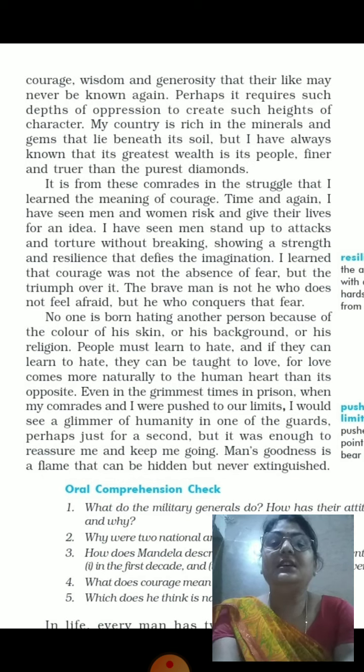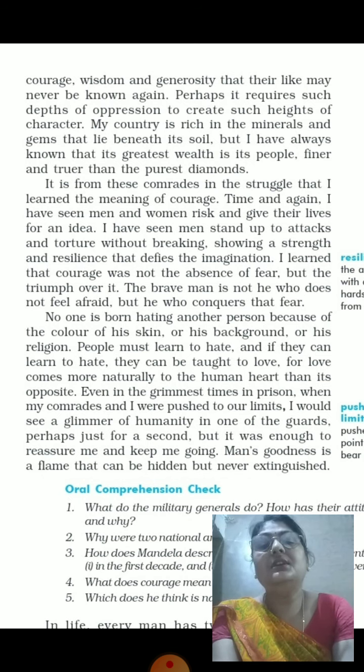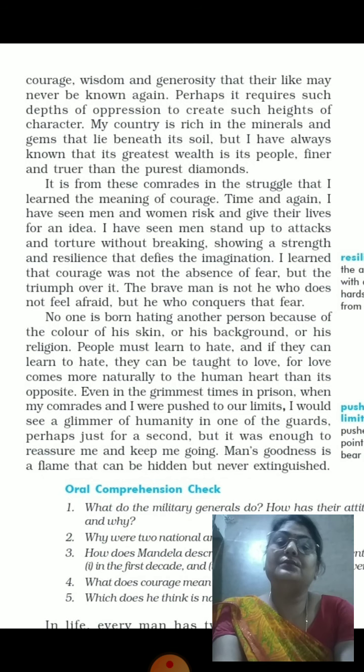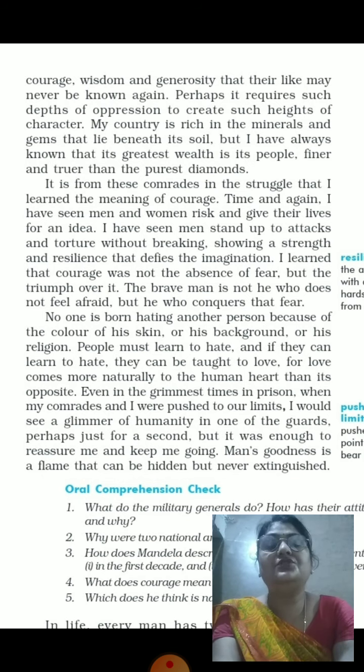What is he saying? That many people sacrificed for the democracy, so that South Africa became a democratic country. To achieve this mission, many people sacrificed their life. They were tortured and they were in great pain. I learned that courage was not the absence of fear. From them, what did he learn? He learned courage. What is courage?